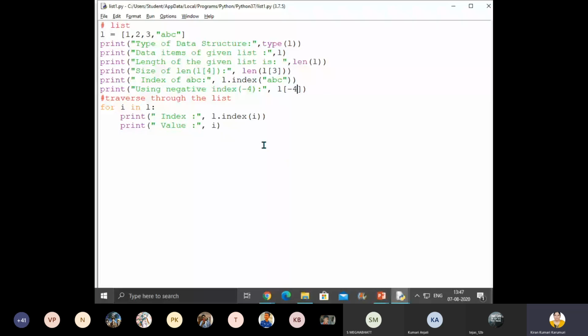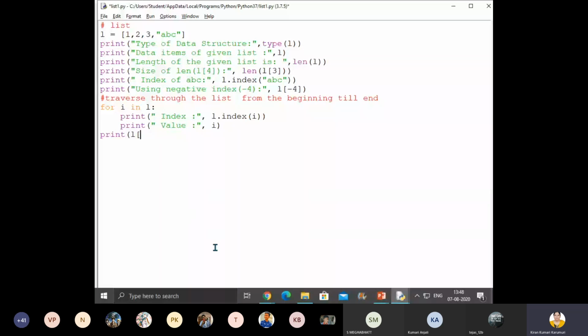Now suppose you wanted to display values from a particular index to a particular index. I don't want from the beginning till end. The for loop goes throughout the list, that is from the beginning till end. Okay, so we have done that.